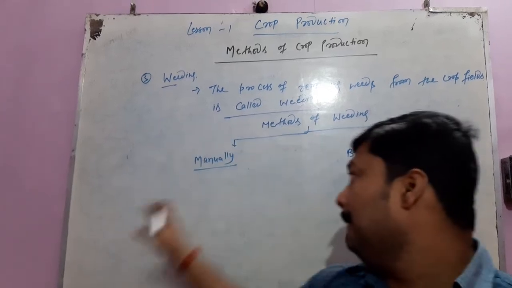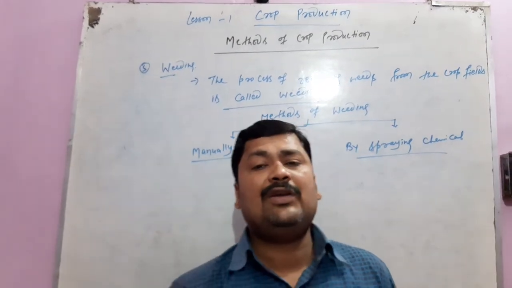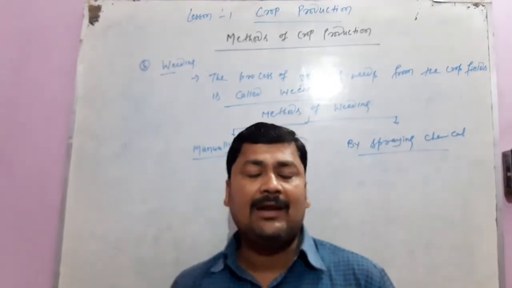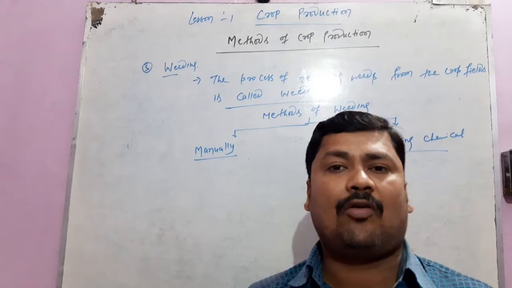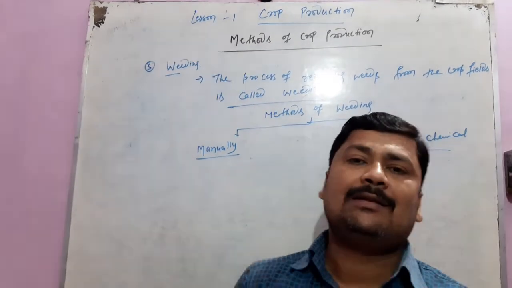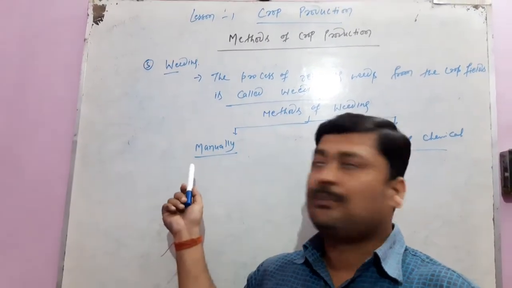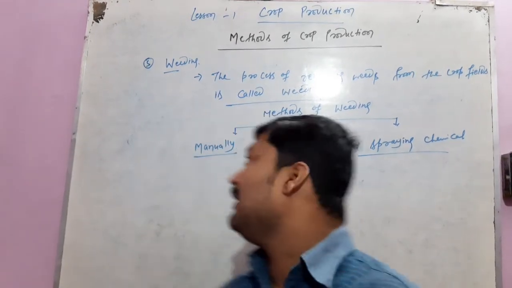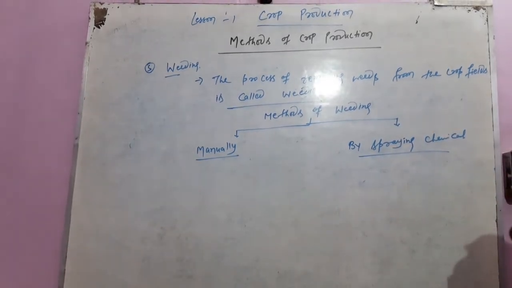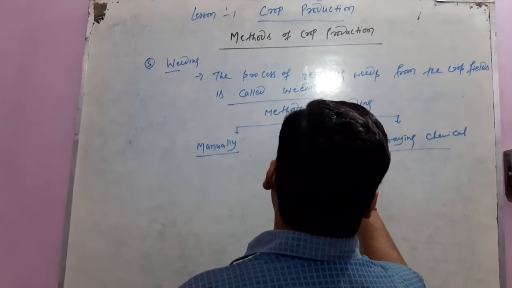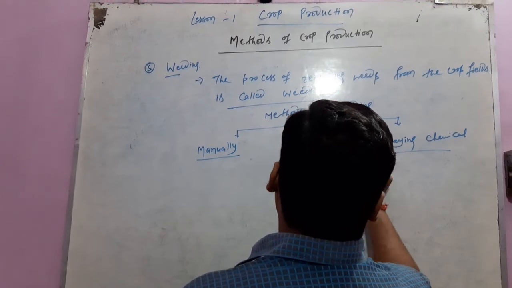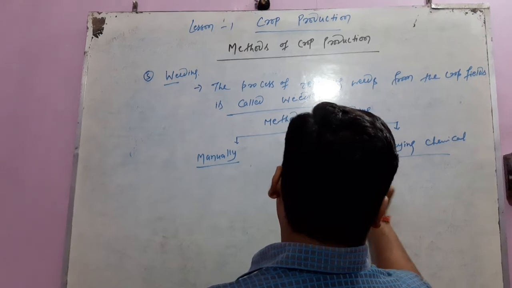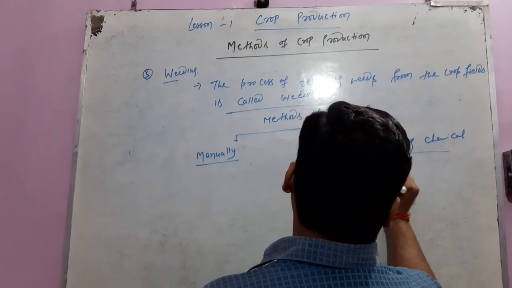Now, in the manual method of weeding, we uproot the weeds by pulling them with hand or with the help of a harrow or trowel. We use equipment like a harrow or trowel to uproot the weeds, or we uproot them by pulling them with our hands. The second method is by spraying chemicals. Some chemicals are also available in markets called weedicides.